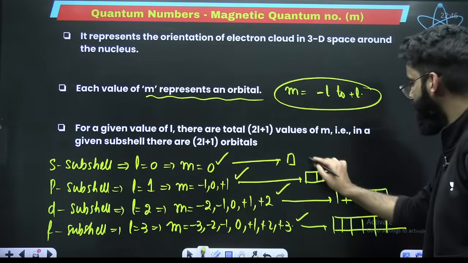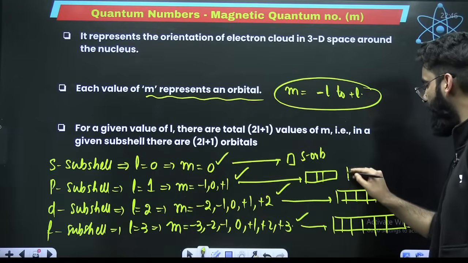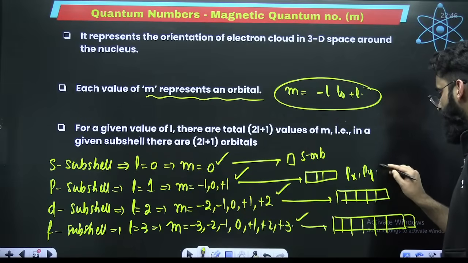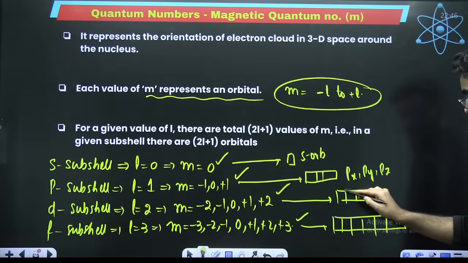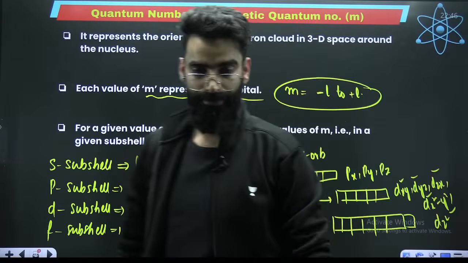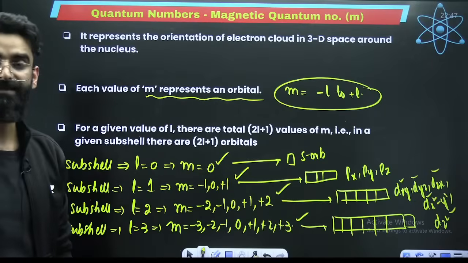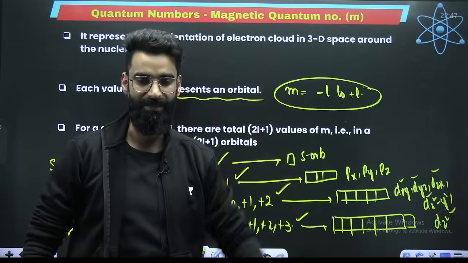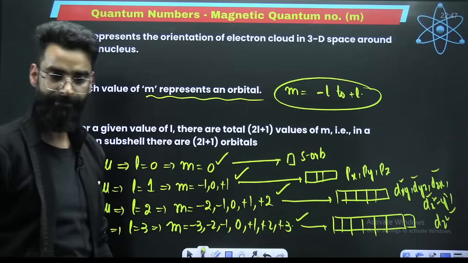This orbital I call S orbital directly. These 3 I'll be calling P orbitals. One of them will be called Px, one Py, one Pz. Similarly, these are your D orbitals. One will be called dxy, one dyz, dzx, dx square minus y square, and dz square. These are the 5 d orbitals which are present in the D subshell. For F, you have got nothing to do with the names. Just remember, in the F subshell, there are 7 orbitals.